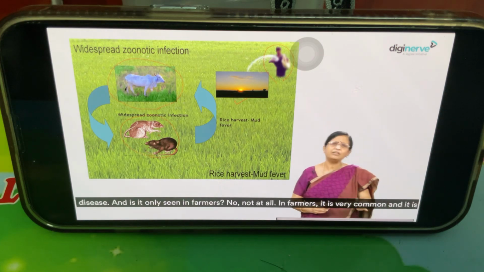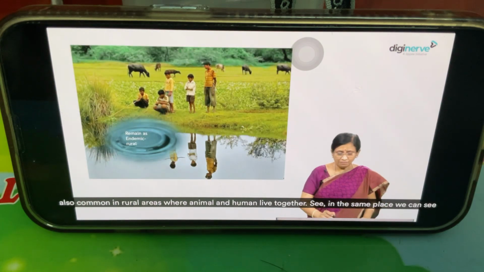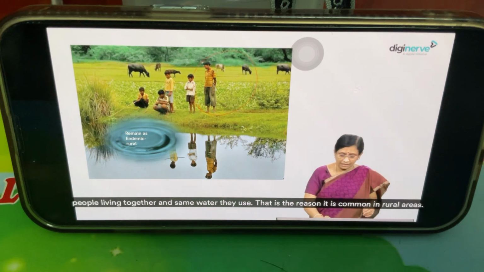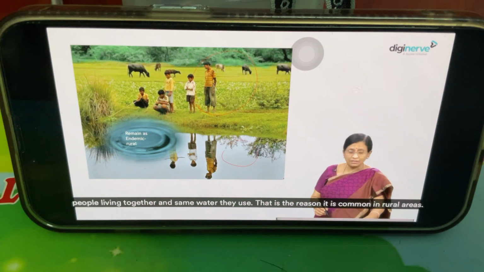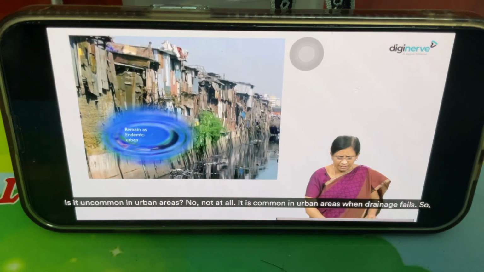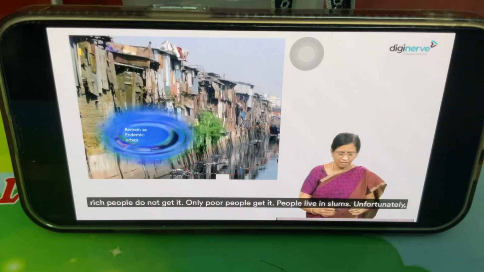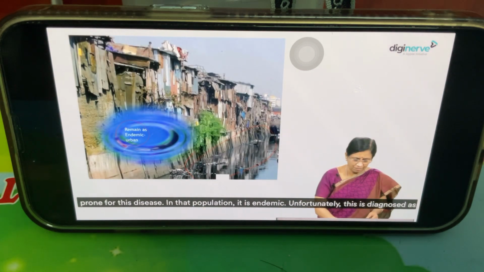And is it only seen in farmers? No, not at all. In farmers, it is very common, and it is also common in rural areas where animals and humans live together. See, in the same place, we can see people living together, and the same water they use. That is the reason it is common in rural areas. Is it uncommon in urban areas? No, not at all. It is common in urban areas when drainage fails. So rich people don't get it. Only poor people get it. People who live in slums are unfortunately prone to this disease. In that population, it is endemic.